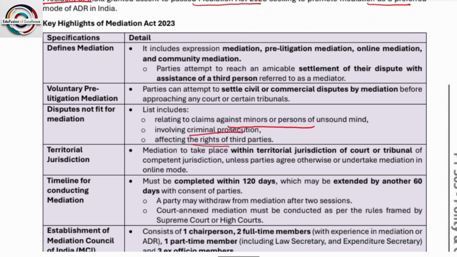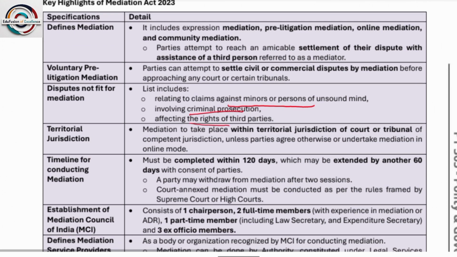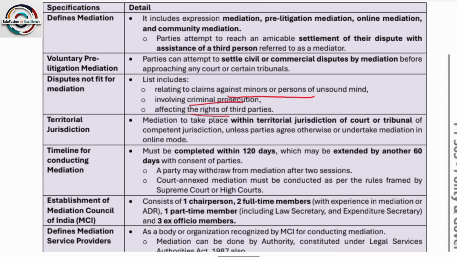Okay, where parties attempt to reach an amicable settlement of their disputes with the assistance of a third person, referred to as a mediator. Now, next, voluntary pre-litigation mediation: parties can attempt to settle civil or commercial disputes by mediation before approaching any court or tribunal. So this is all about pre-litigation mediation, meaning before going to the court, we resolve it among ourselves.